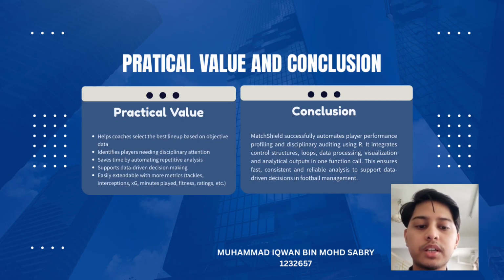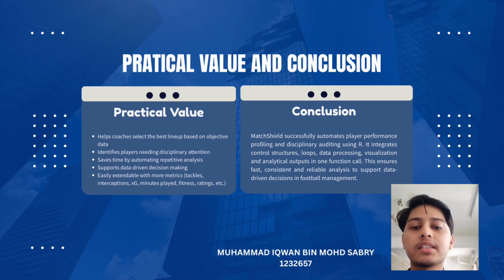Okay, next we move to the practical value. This study helps coaches select the best lineup based on objective data. The coaches can see the player performance ratings and select the best lineup for their team. It also identifies players needing disciplinary attention based on yellow cards by player. It also saves time by automating repetitive analysis, supports data-driven decision-making, and is easily extendable with more metrics such as interceptions, minutes played, fitness ratings, and so on.